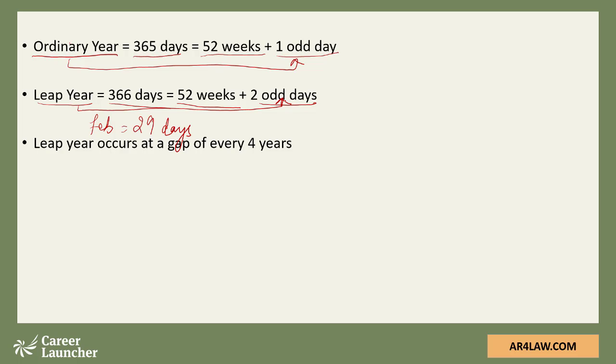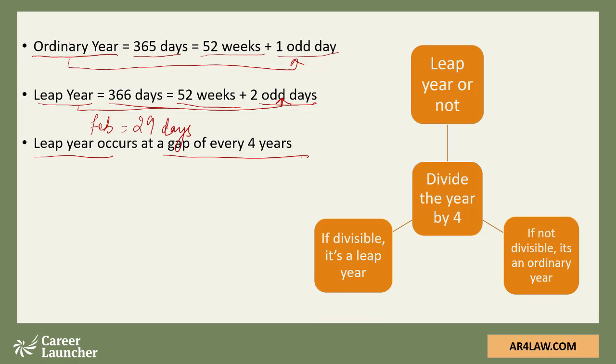Now the occurrence of a leap year happens at a gap of every 4 years. So every 4th year is a leap year. There is some exception in this, which we will be looking at in a while. Now, how do we identify whether a particular year is a leap year or not? The test we use is divisibility by 4. So we take the last 2 digits of the year and divide that number by 4. If that number is divisible by 4, then we can conclude that this is a leap year. If not, then it is not a leap year.